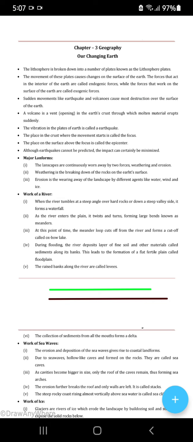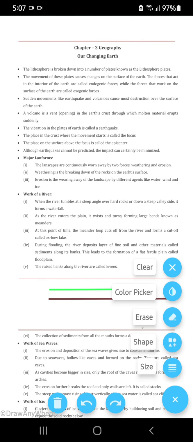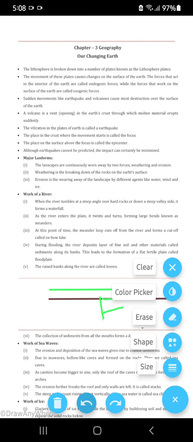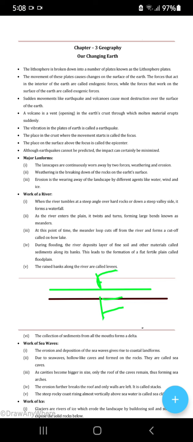And next, what do you see? You see the epicenter. If you have the focus over here, you'll find the epicenter over here. Did you understand now? If you have the focus over there, you'll find the epicenter right above it.